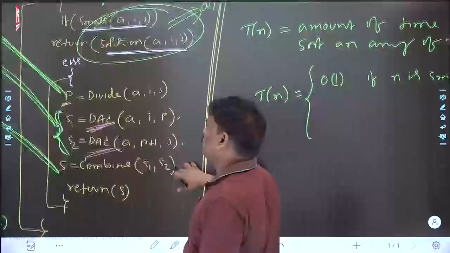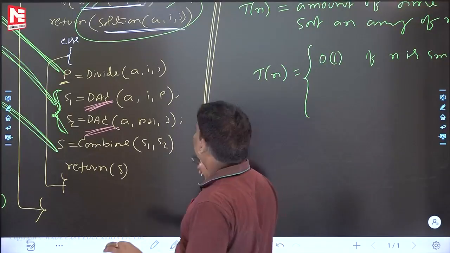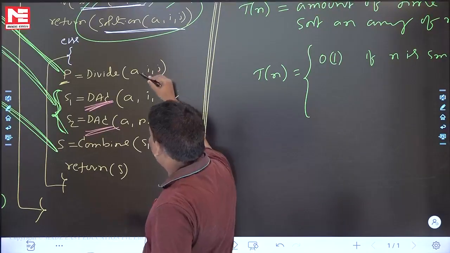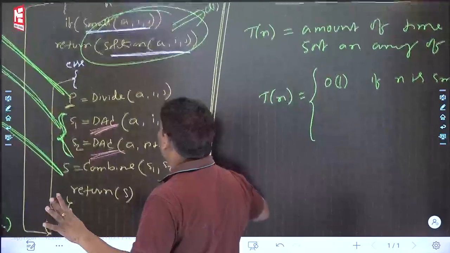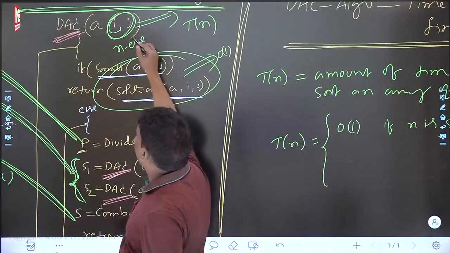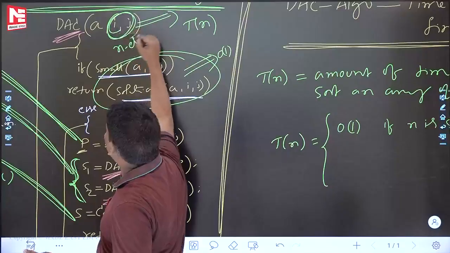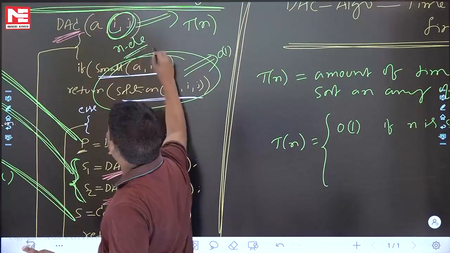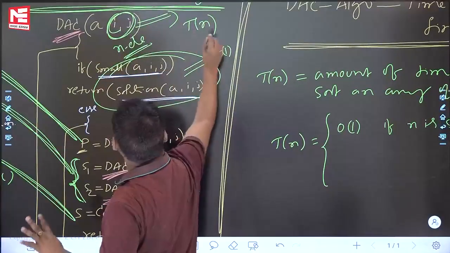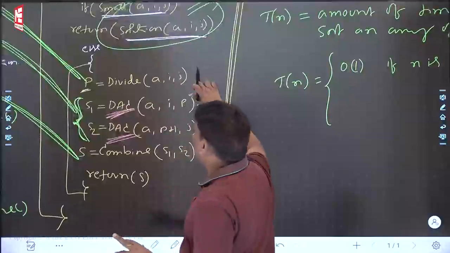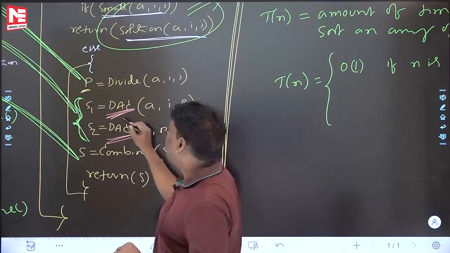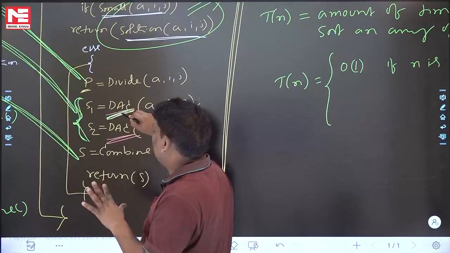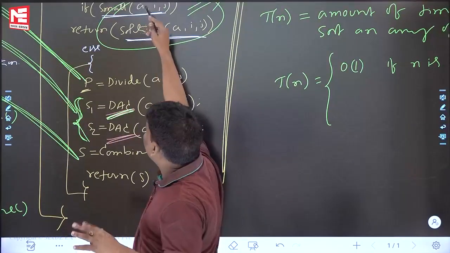Come to the else part. What is the first step? Divide, next is conquer, next is combine. Assume that from i to j there are n elements. Then DAC on n elements takes T(n) time. That is okay. What is the name of this algorithm? DAC. DAC algorithm on n elements takes T(n) time.